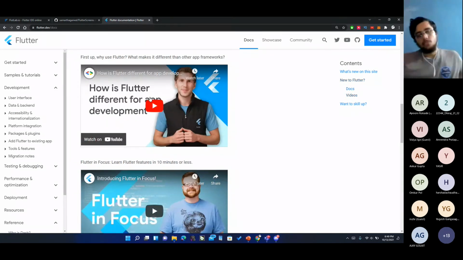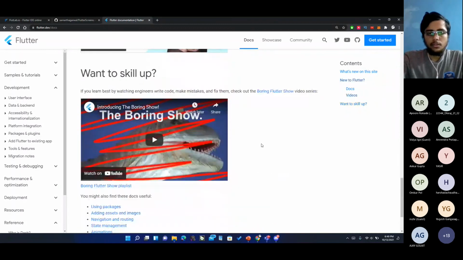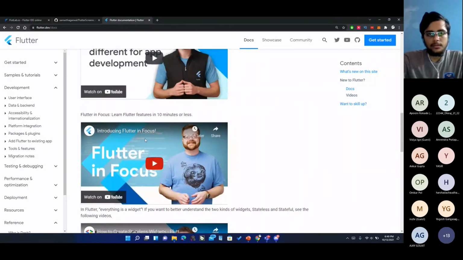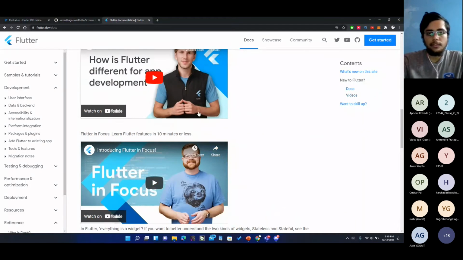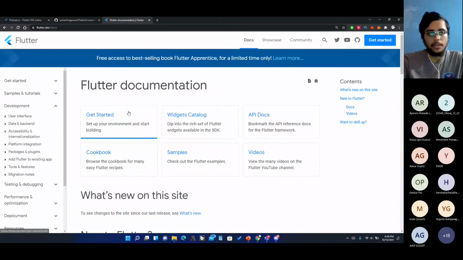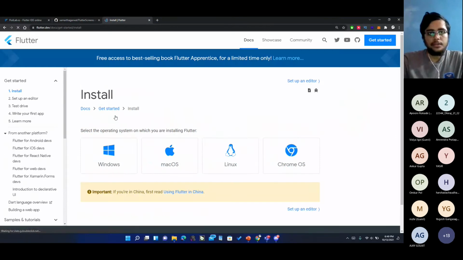Yeah. Also to note that the Flutter team maintains a very good YouTube channel as well. So you can learn all about the Flutter framework from their own developers, from their own team, the Flutter team. Okay, so that is also an option. So you can go to this get started option.